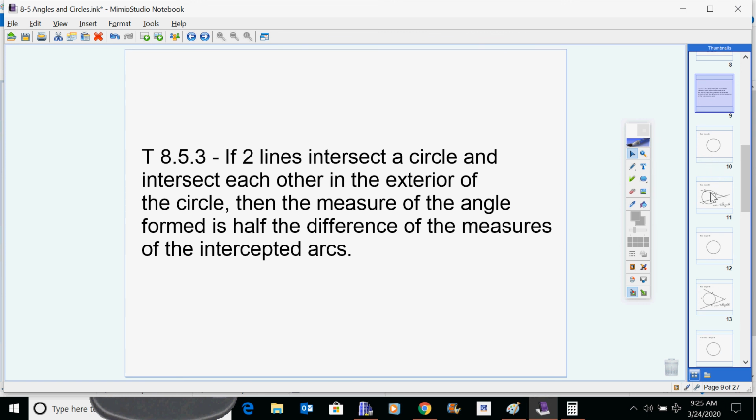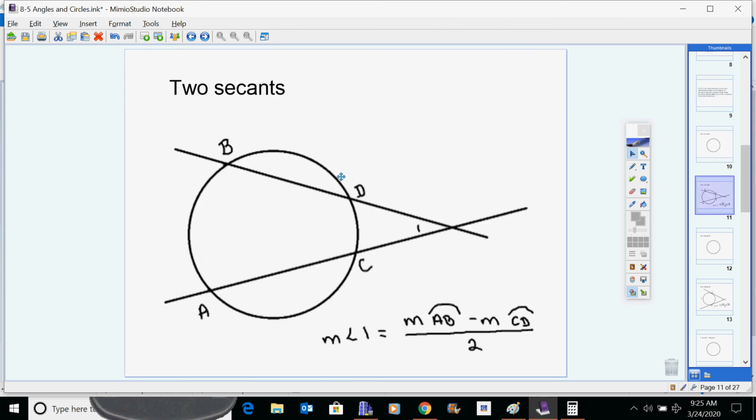So if you have a circle and you have two secants, or two tangents, or a secant and a tangent, so that they both intersect the circle in some way, the way that you find the angle that's made is by taking the bigger arc minus the smaller arc and dividing by 2.